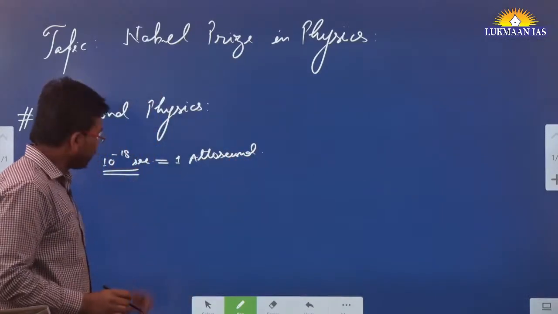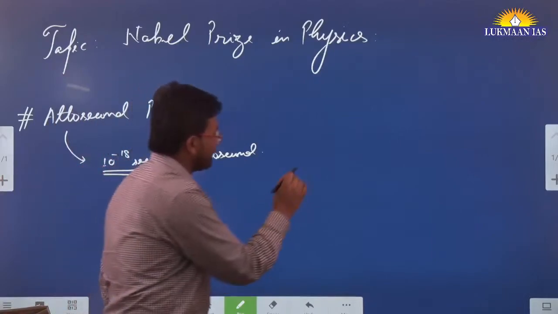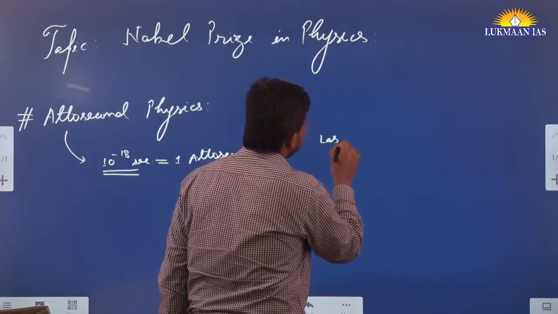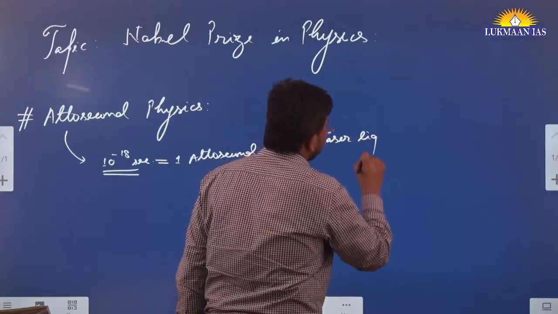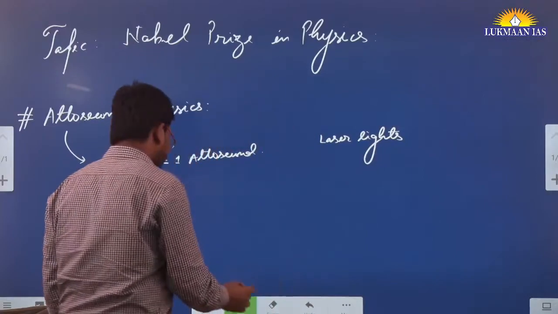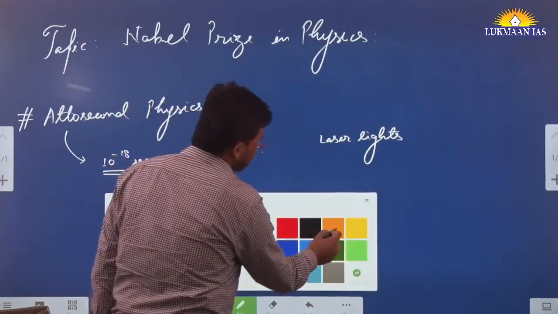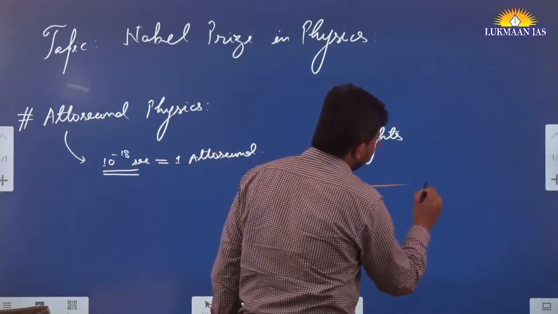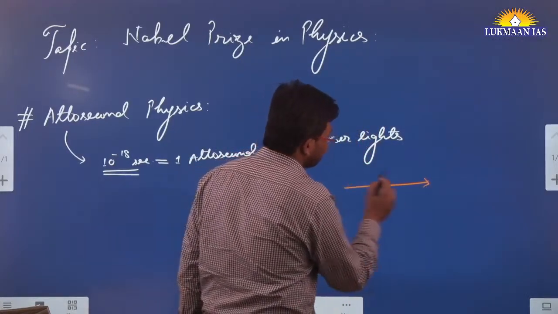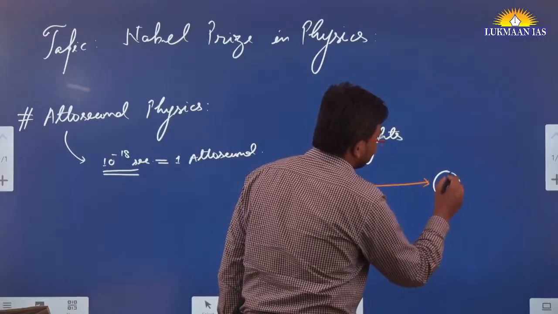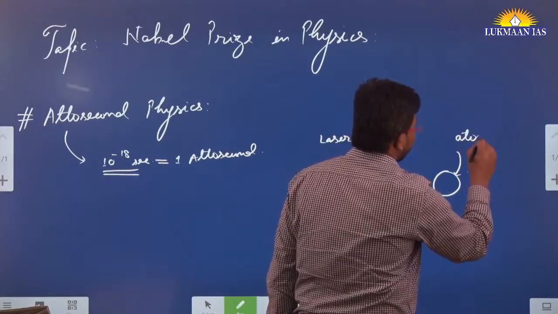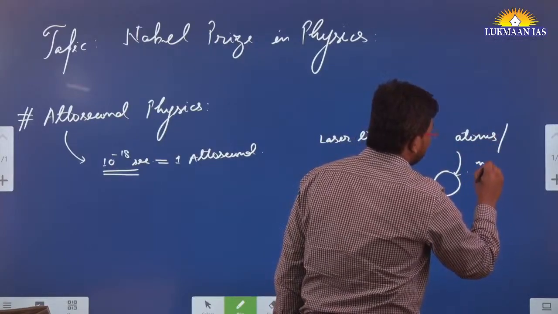For example, generally they use high frequency laser lights, and they make the laser beams pass through some kind of elements, in the sense of atoms and molecules, etc. Let's say this is the laser beam.